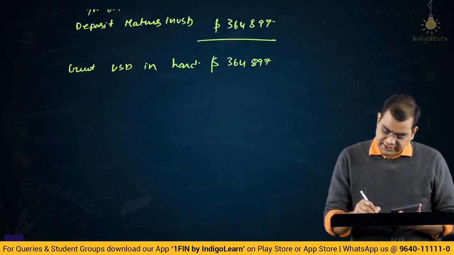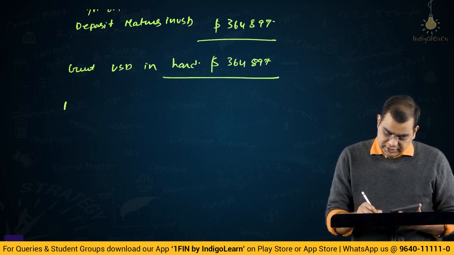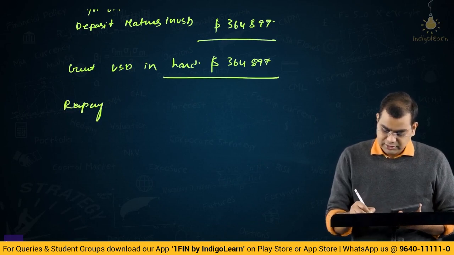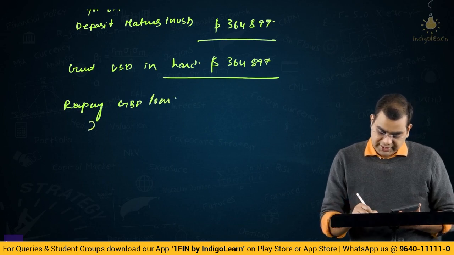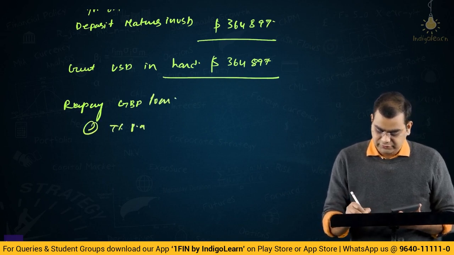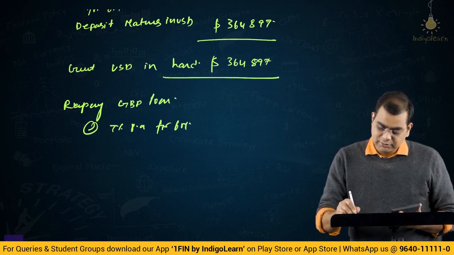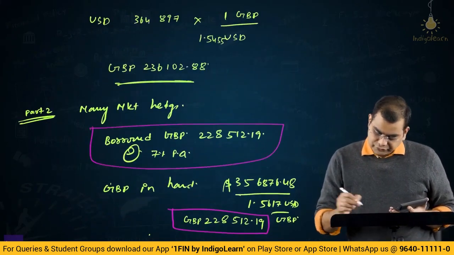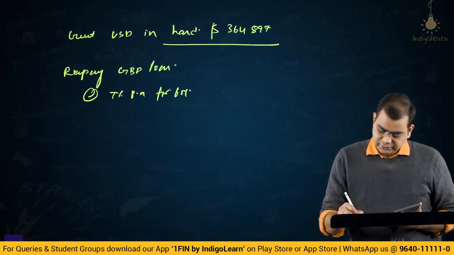So the last step is get USD in hand of this much, repay GBP loan. How much is the GBP? At 7% per annum for 6 months. How much was the loan? This was the loan, 228,512.19.